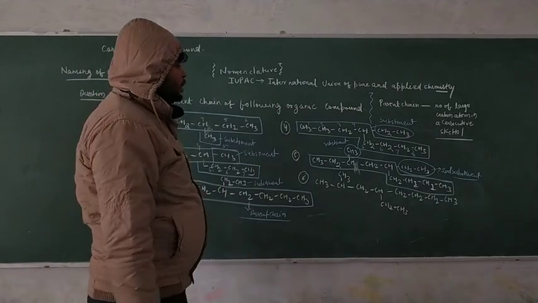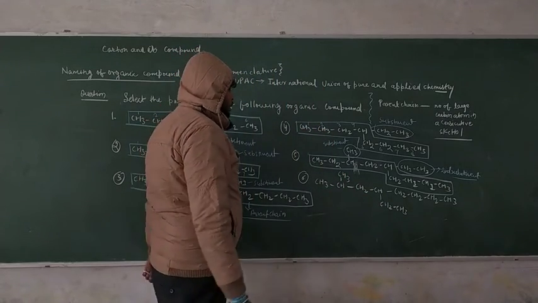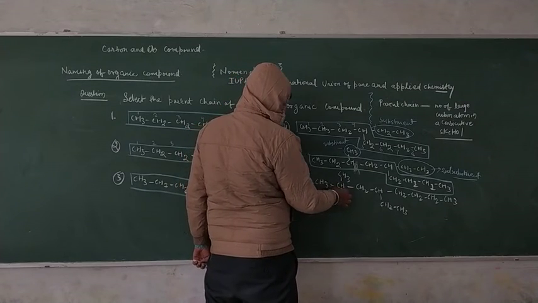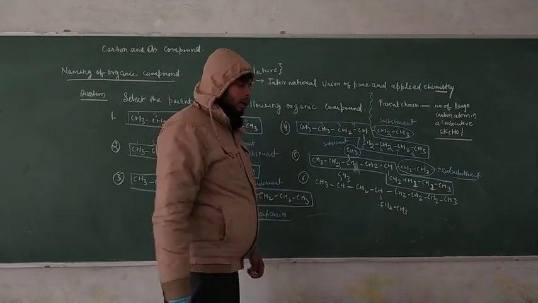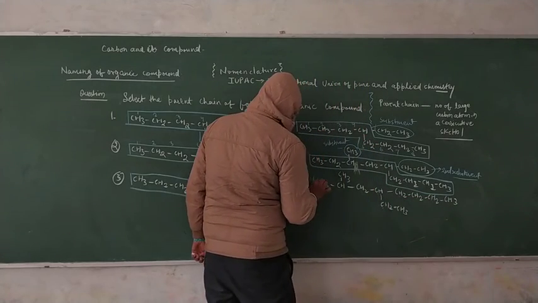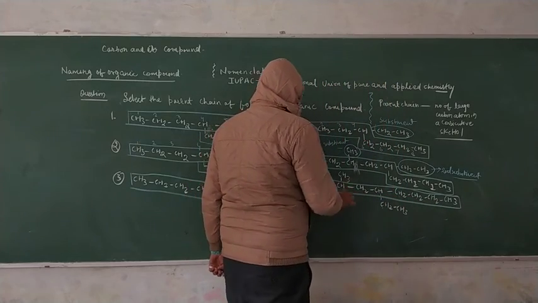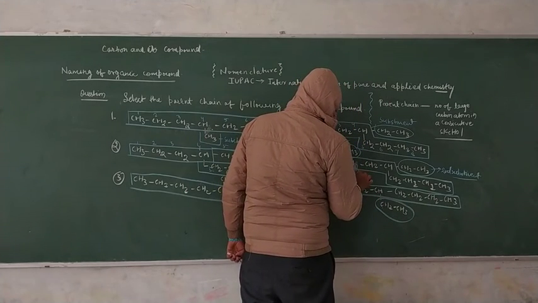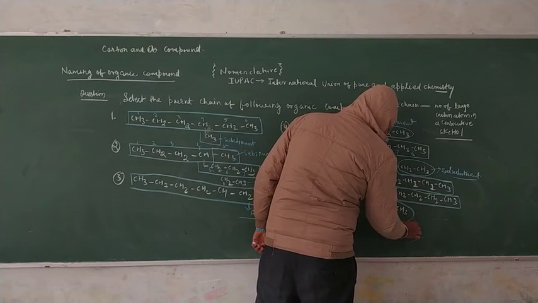Now we have to deal with question number six here. Again, two substituents are attached. That means we have to count this: 1, 2, 3, 4, 5, 6 carbon only. If you count in a straight way, that means 1, 2, 3, 4, 5, 6, 7 and 8 carbon. That means your parent chain is described here like this. And this is your substituent. This is your substituent, and this is also a substituent.